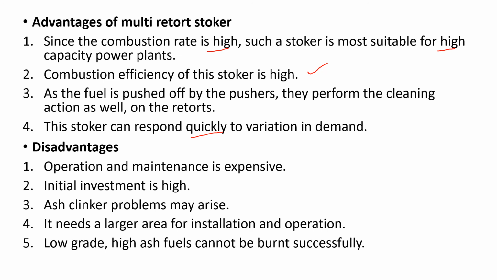The disadvantages are that maintenance is expensive, and initial investment is high, and ash clinker problems may arise, and it needs a larger area for installation, and we cannot burn low grade and high ash content fuels successfully. So this is about the stokers. In the next slide we'll go to the pulverized fuel burning equipments.